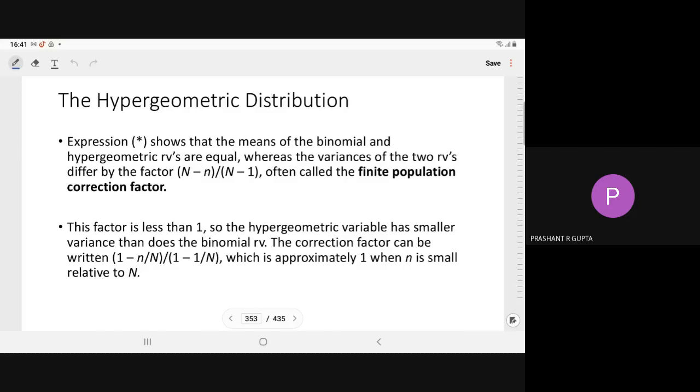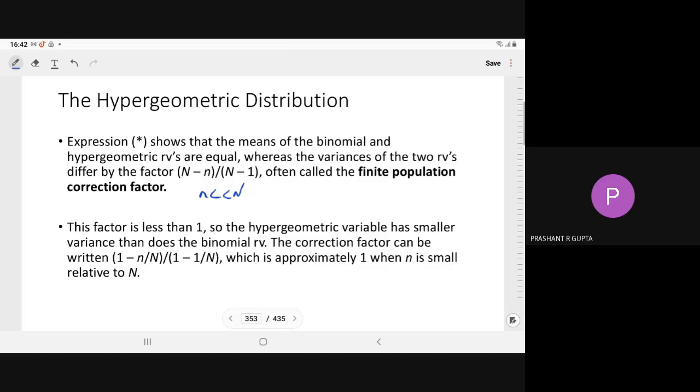Actually, in the binomial distribution we computed the approximate probability by assuming that n is very small compared to N. But here we are computing the exact probability, so due to the exact probability we have this correction. This factor is less than 1, so the hypergeometric variable has a smaller variance than the binomial, because in the binomial we take the bigger population and in the hypergeometric the smaller population. So here we have less variability than the binomial.